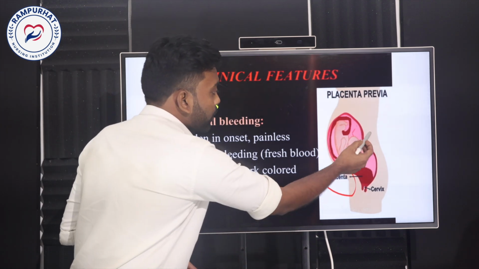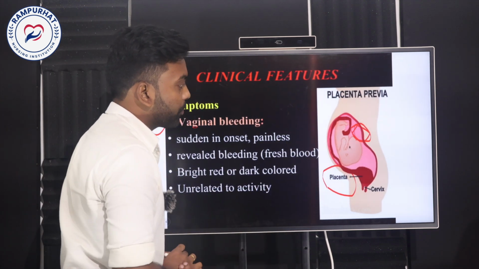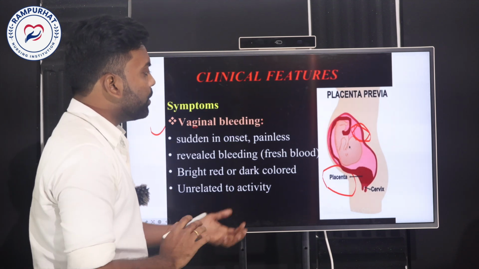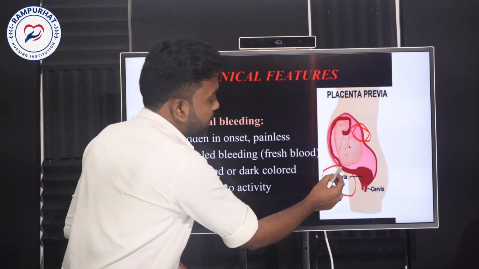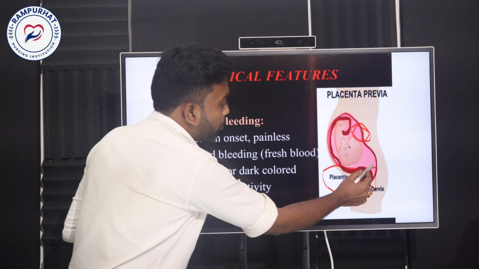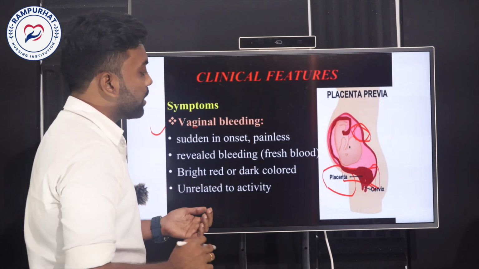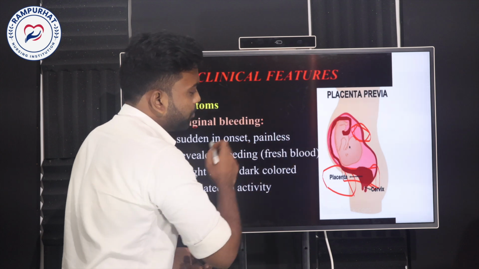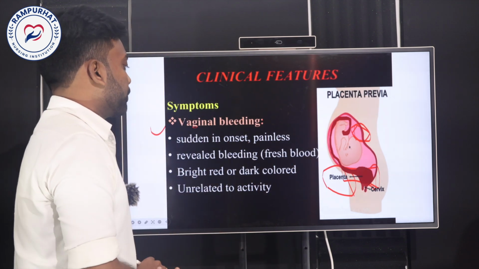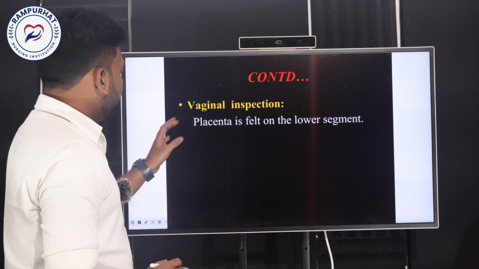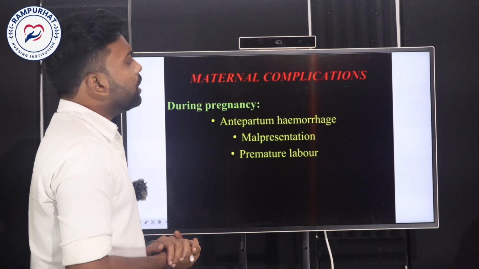This is the actual location where implantation normally occurs, and the nourishment of the baby will be normal. If the placenta is implanted at the lower portion of the uterus, bleeding may occur, and fresh blood will be bled. This is one of the major symptoms we can find, and we can then see the maternal complications.